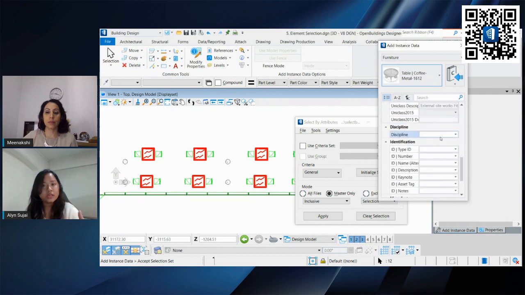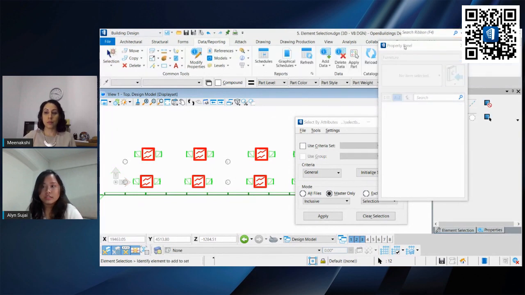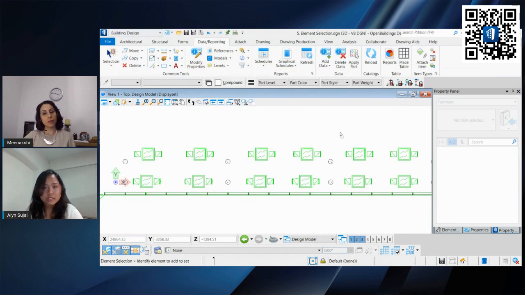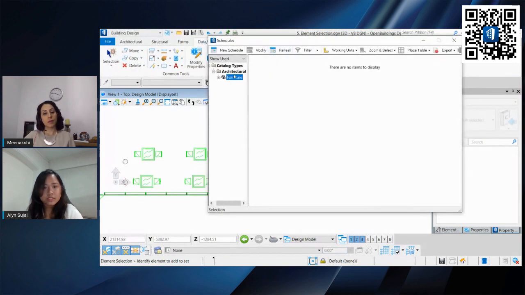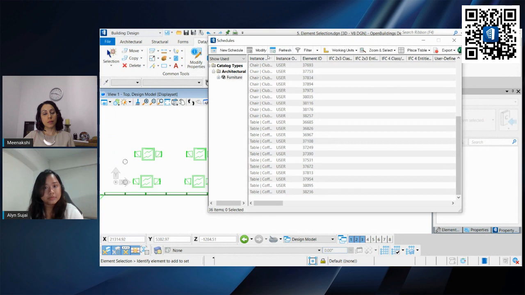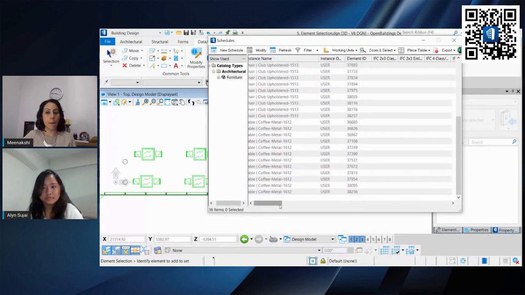Again, if you want to add data to it, you can go ahead and do so, or you can add it after you've placed it. So this has been placed. Let me put it back and clear this selection. Yep, no worries. We go to our schedules. Notice that under furniture, you should have both your chair and your table.